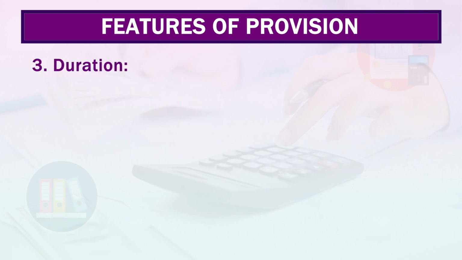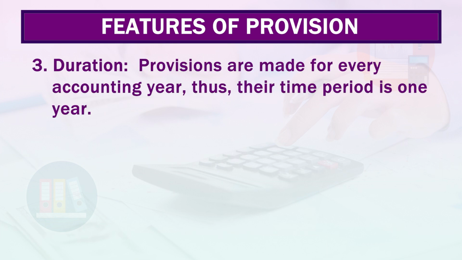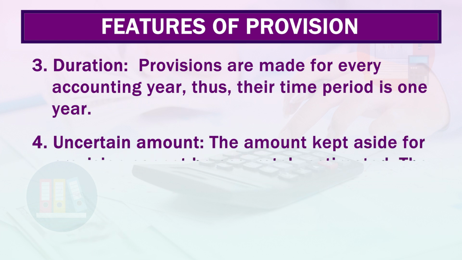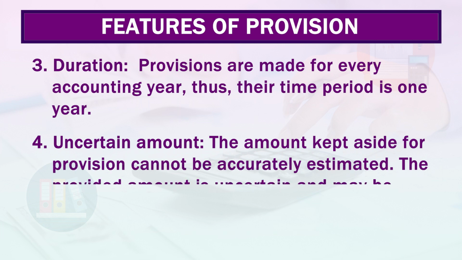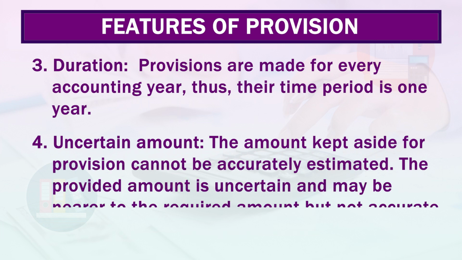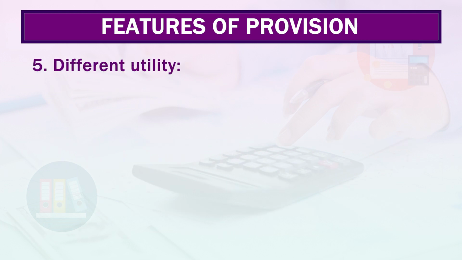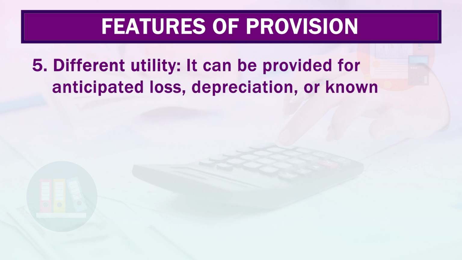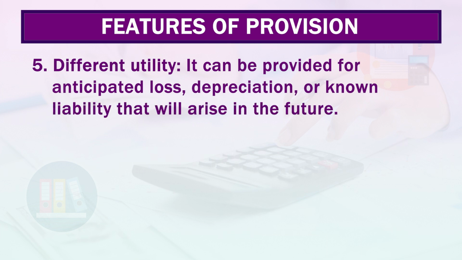The next is duration. Provisions are made for every accounting year. Thus, their time period is a maximum of 1 year only. Next feature is uncertain amount. The amount kept aside for provision cannot be accurately estimated. The provided amount is uncertain and may be near to the required amount but not accurate. The next is different utility. It can be provided for anticipated loss, depreciation or known liability that will arise in the future.